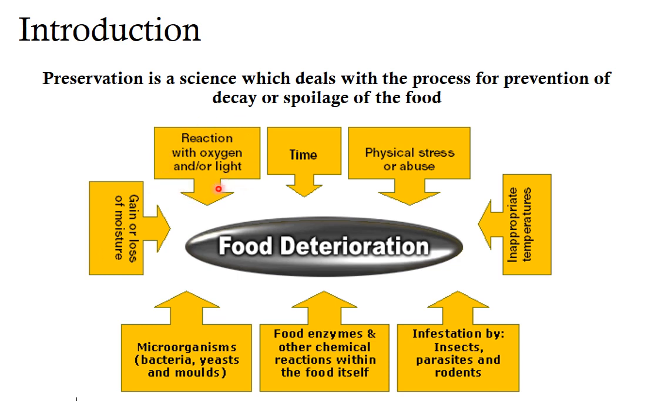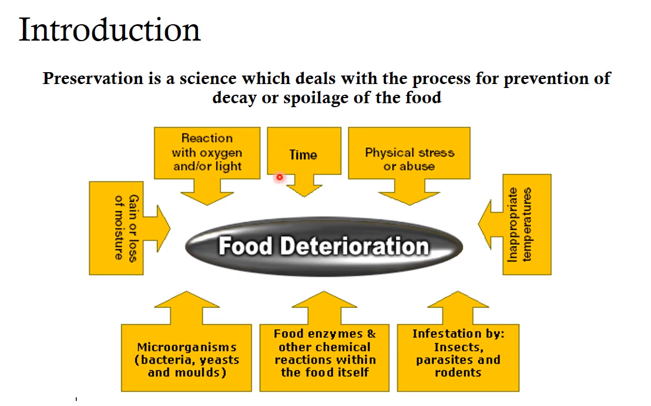Reaction with oxygen and light is another factor. Example, oxidation of fats leads to rancidity. So you have to prevent food from oxidation or exposure to oxygen. That's why we keep food in airtight containers.